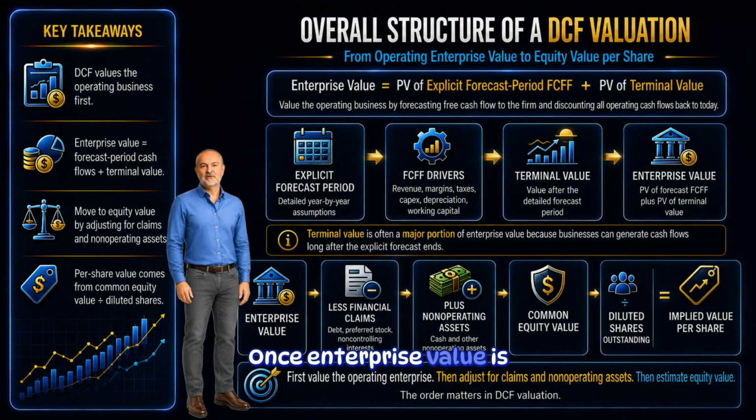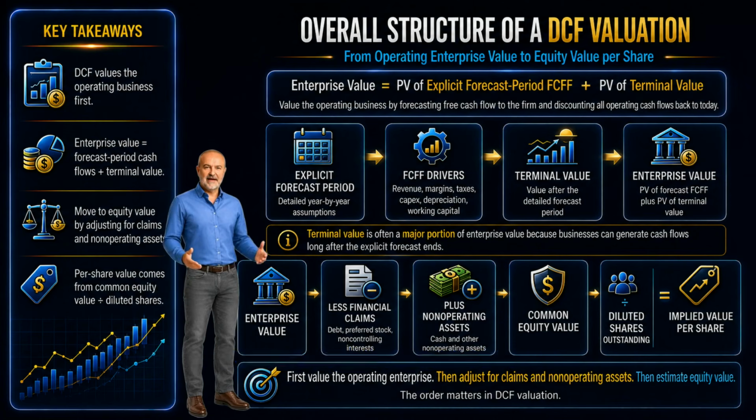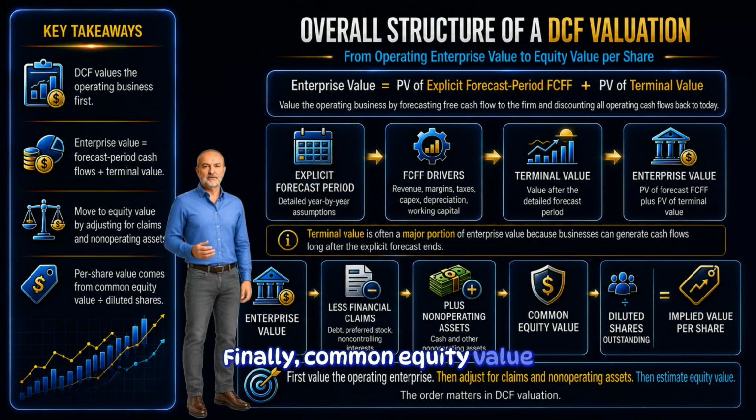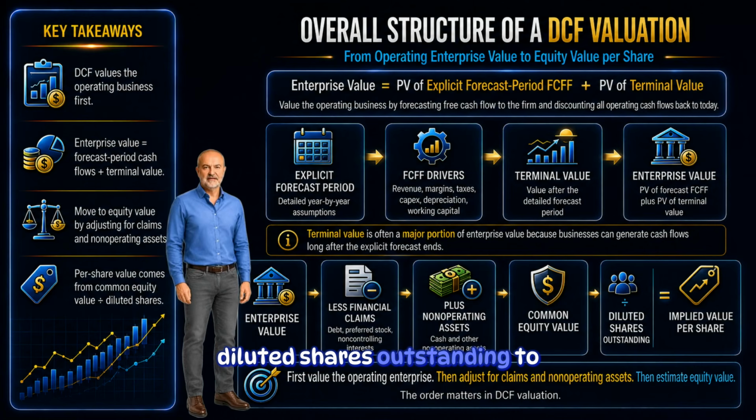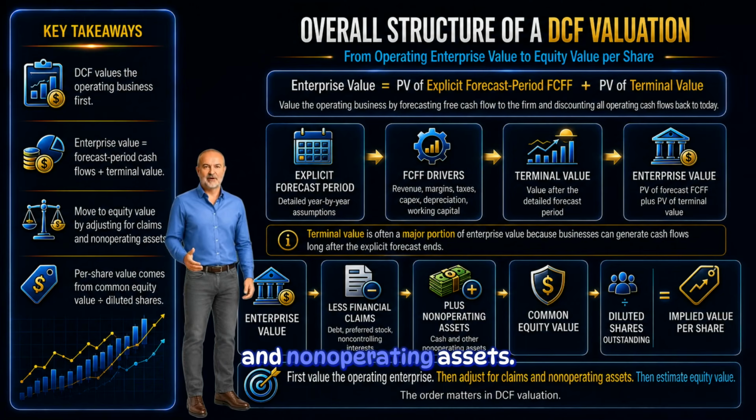Once enterprise value is estimated, we move from enterprise value to the value available to common shareholders. This requires adjusting for financial claims and non-operating assets. Debt, preferred stock, and non-controlling interests reduce the value available to common shareholders. Cash and non-operating assets increase it. Finally, common equity value can be divided by diluted shares outstanding to estimate an implied value per share. The order matters. First, value the operating enterprise, then adjust for claims and non-operating assets.